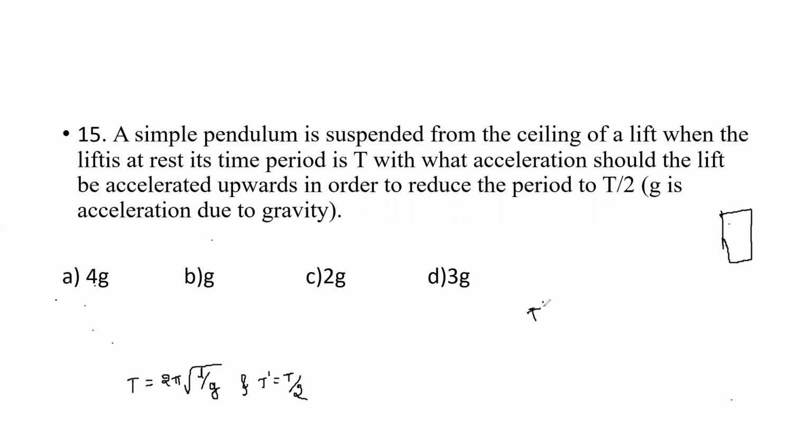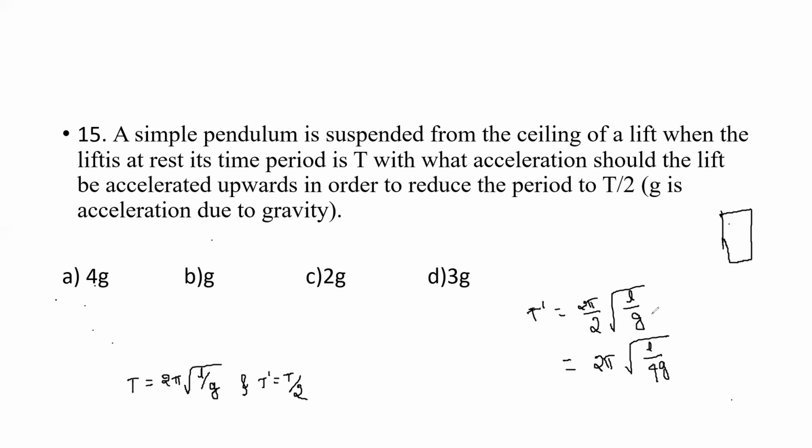What we have taken, T dash is equal to 2 pi divided by 2, because T dash is equal to T by 2. Therefore, it becomes 2 pi divided by 2 into root of L divided by g. That is nothing but 2 pi under root of L divided by 4g. This 2 I am taking inside the square root.